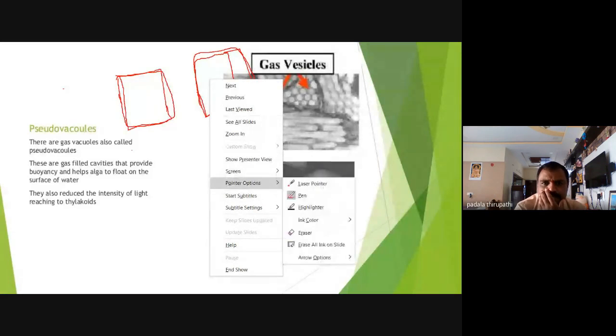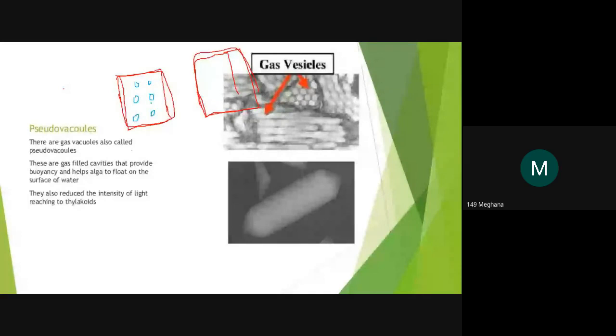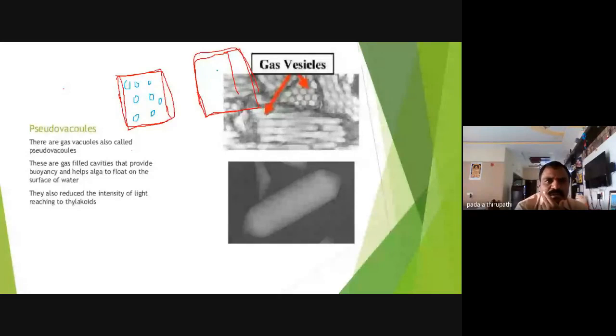Okay, plant cells contain vacuoles. Plant cells contain vacuoles. Is there any doubt? No, sir. Very good. So here, this plant cell also contains a vacuole.